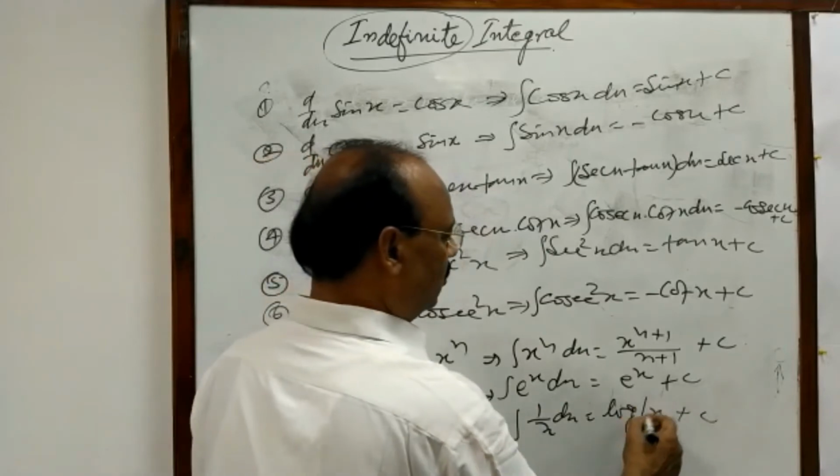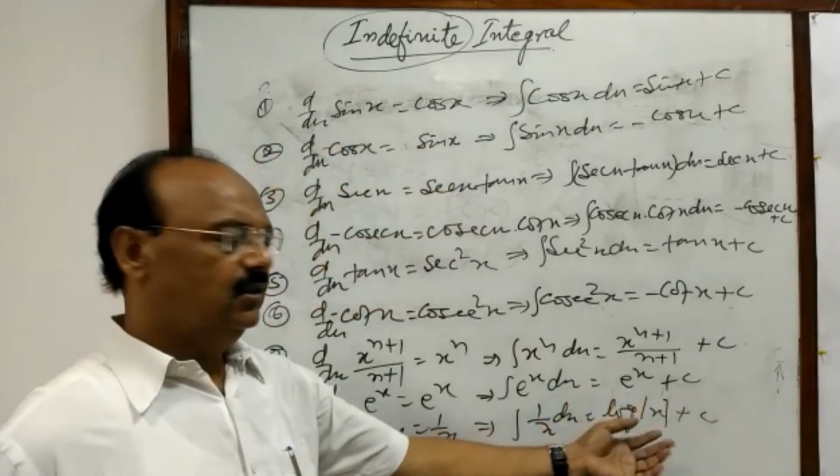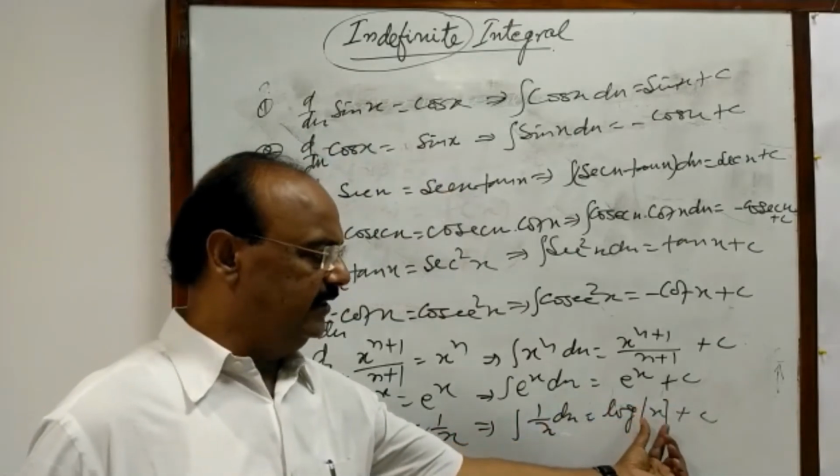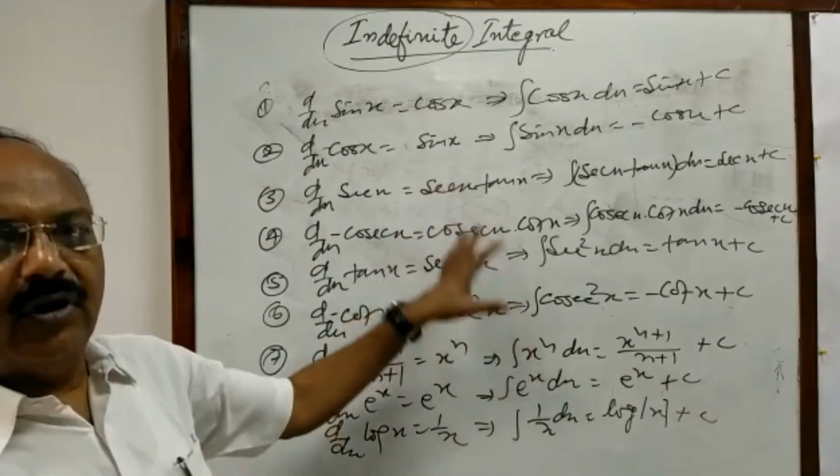We put here modulus of x for maybe positive or negative value of x, so we put x inside this modulus sign. So these are some very basic formulas.